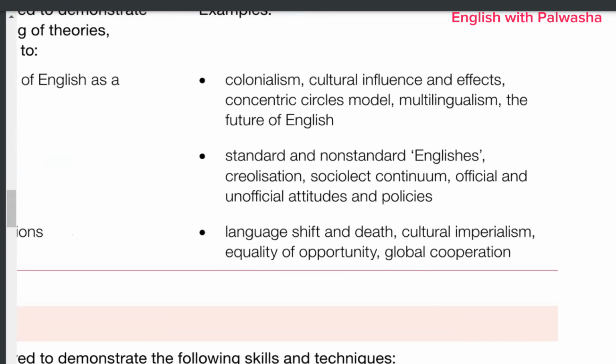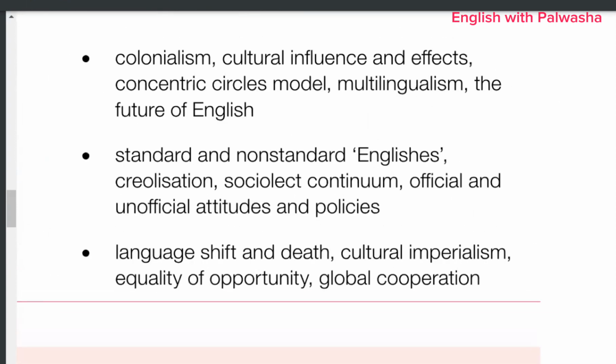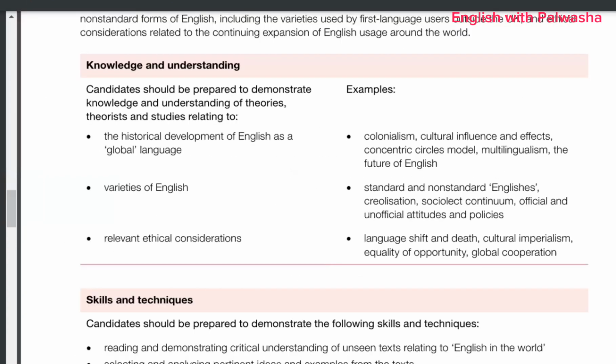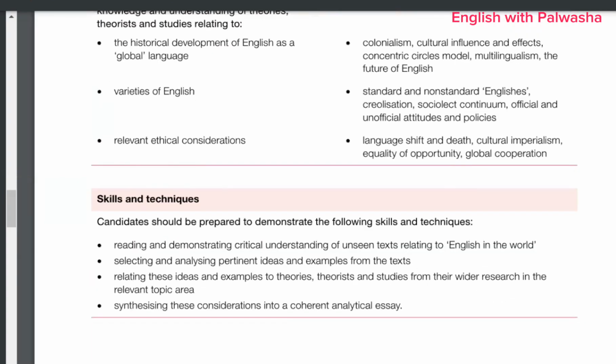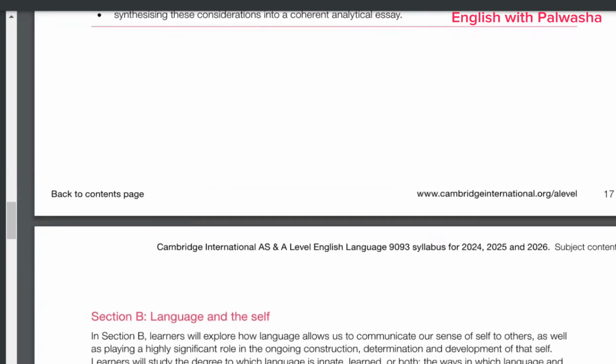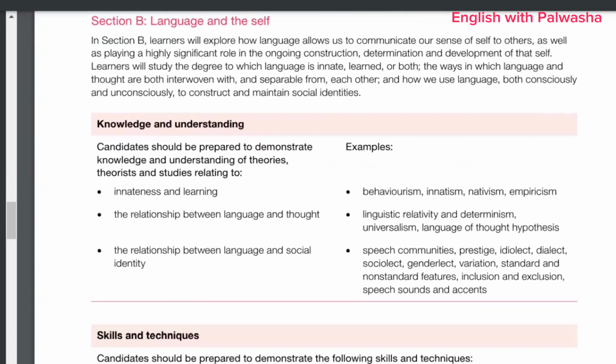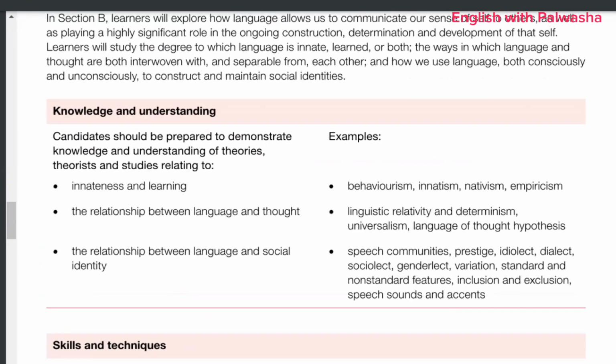Okay, you are requested to discuss these. You can write down these terms on a piece of paper and find out about them. Do some research, my dear students, on what these terms mean. Okay, I'm going to make a detailed video about these terms, discussing these as well, so it will help you a lot. Then we have section B, language and the self question, where you have to be